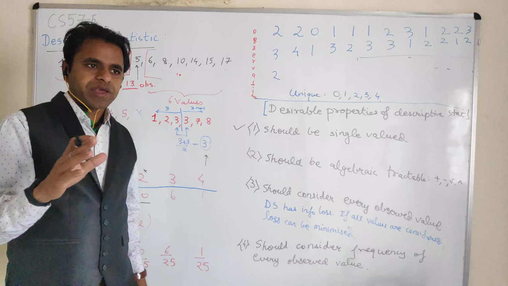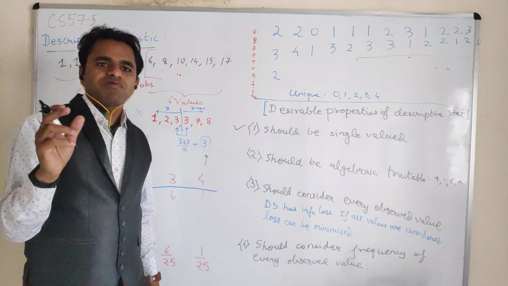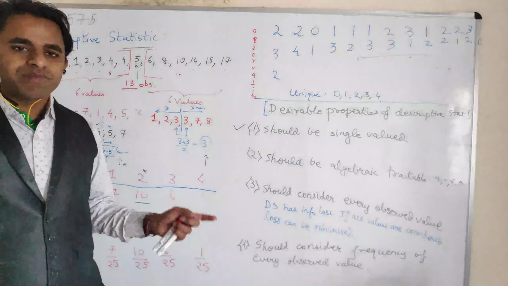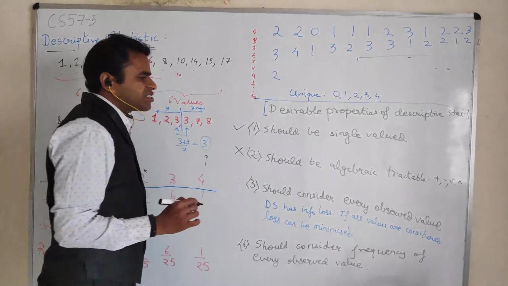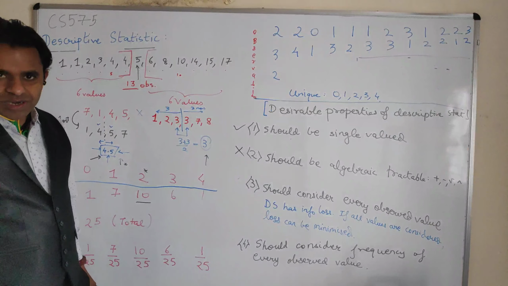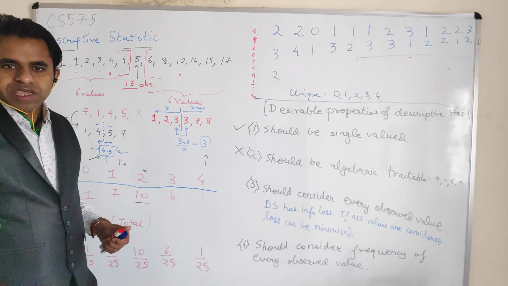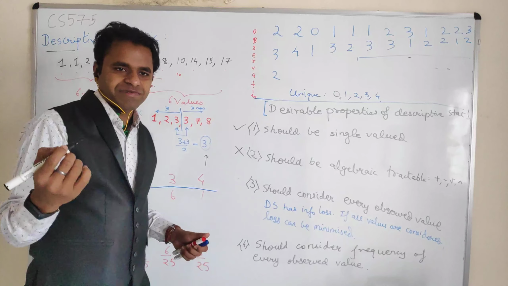If you remember programming, when we compare two things, it's a logical operation. It will give me true or false. If a is greater than 10, it results in true or false. It's not an algebraic expression. So the biggest drawback is that the median is not an algebraically tractable operation. It requires that the numbers be in a sorted order, and you cannot assume the numbers to always be in a sorted fashion. Fine.